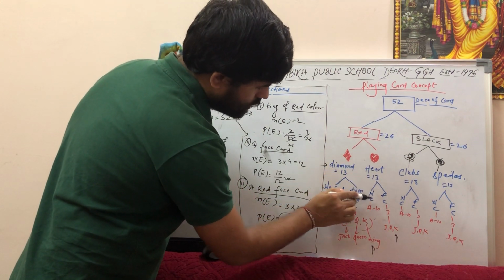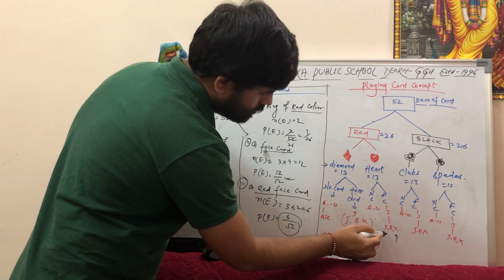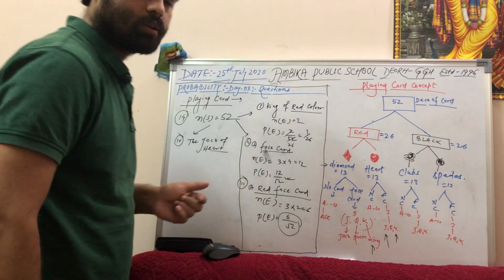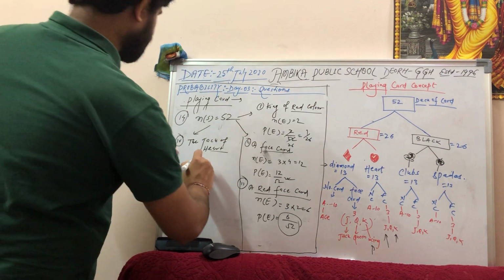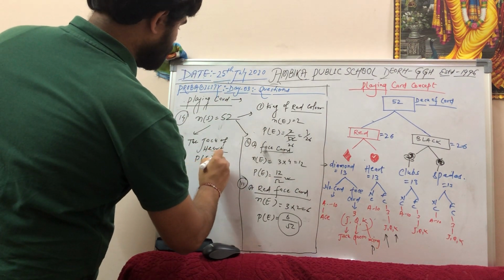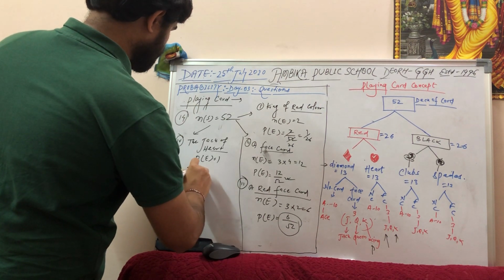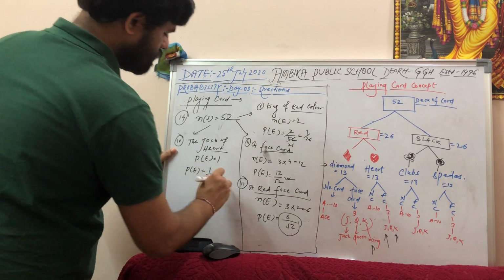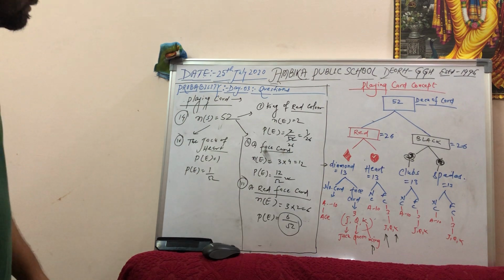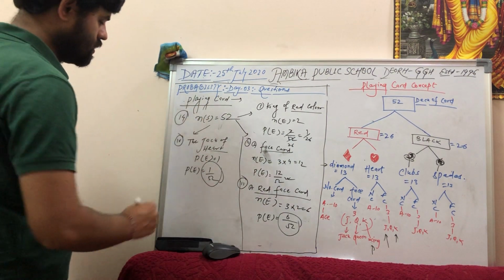In the Heart we'll go here, here, here. In the face cards, how many Jacks are there? 1 Jack is there. So what is the probability? Number of events equals 1. Number of sample space is 52. Probability equals 1 by 52. Fifth question.